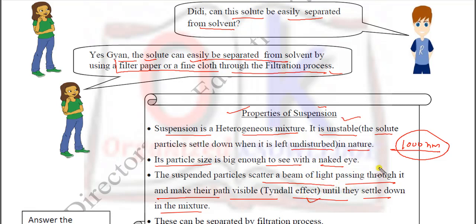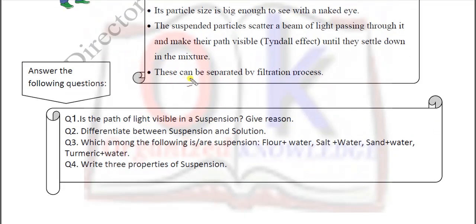Okay, but जो particles बहुत ज़्यादा बड़े हो जाते हैं 1000 नैनोमीटर से बहुत ज़्यादा, वो Tyndall effect show नहीं करते. Okay, so particular एक range होती है जिसमें Tyndall effect show होता है. Next, these can be separated by the filtration process, so you can easily filter.